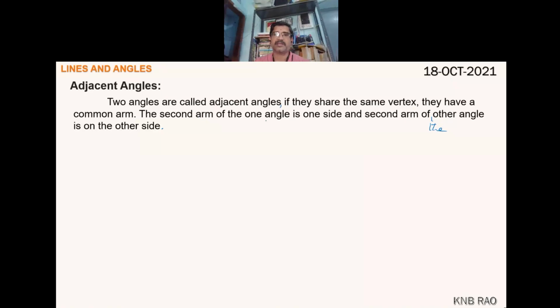The second arm of one angle is on one side and the second arm of the other angle is on the other side. Textbook type definition is the way I have mentioned.